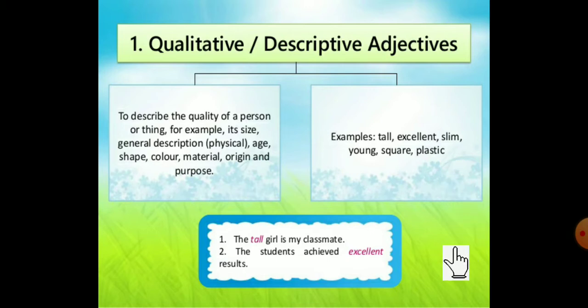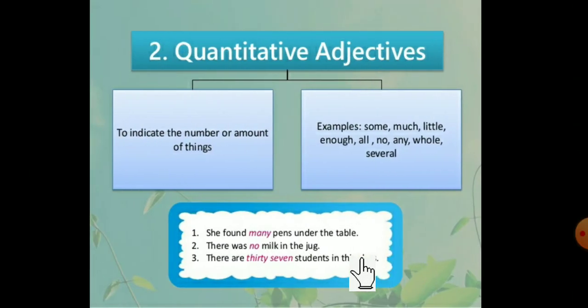Here is an example: the tall girl is my classmate. You can say that this tall is a qualitative adjective because it is describing the quality of that girl. Next: the student achieved excellent result. Here also the word excellent is a qualitative adjective, because it is describing the student's achievement. Got it?